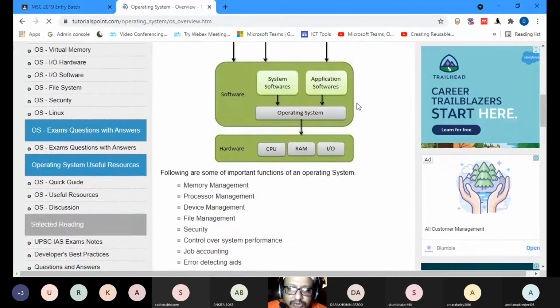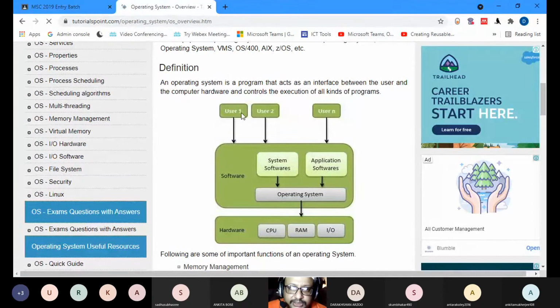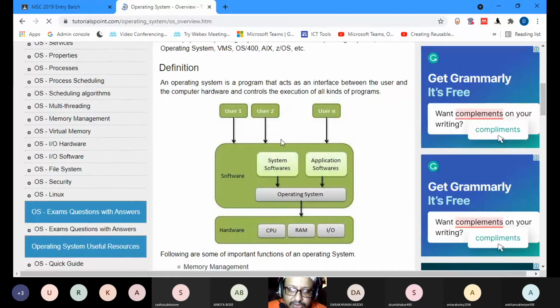So let us look at what happens over here. User 1, user 2, user 3, many users are there. You have the software, system software, application software. You have the operating system. So you are going through the software and it controls your CPU, RAM, input output devices, the hardware.